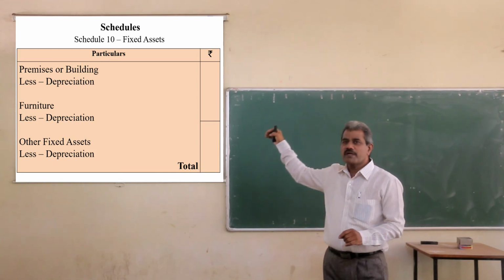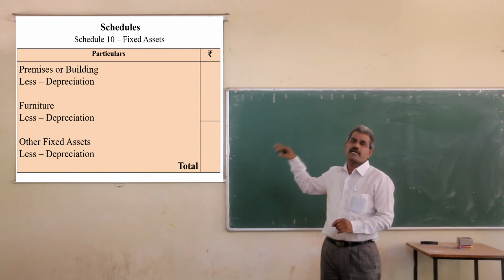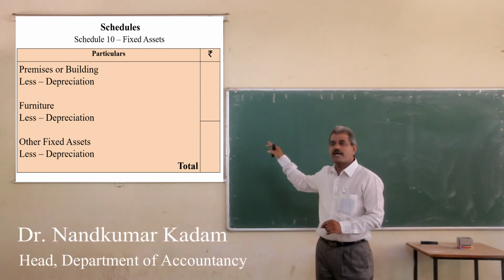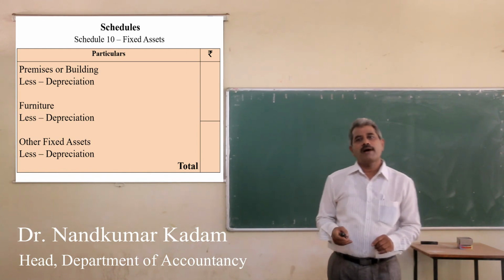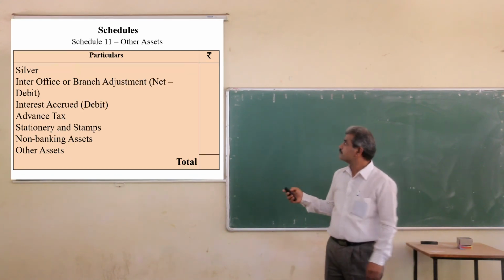So take the opening balance, deduct the depreciation of each asset, and then the resulting figure will be taken to the amount column, and this total will be carried forward to the balance sheet. Very simple, as we have done in many problems.